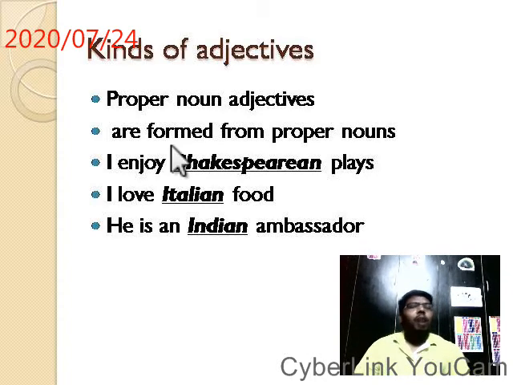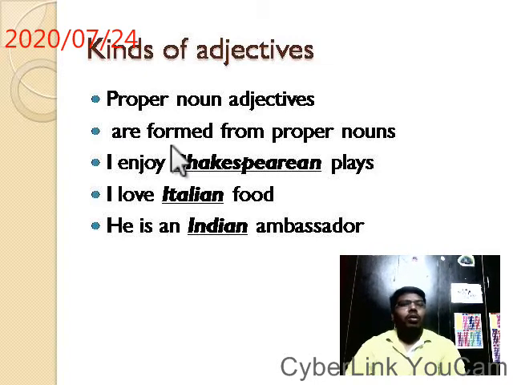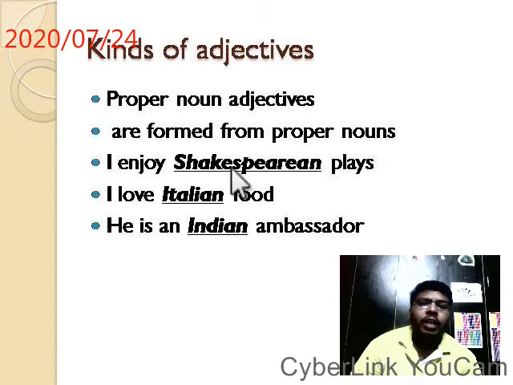Next, proper noun adjectives. What are proper nouns? Proper nouns are nothing but names. When the names are used as adjectives, they are proper noun adjectives. I enjoy Shakespearean plays. Here the name is Shakespeare.